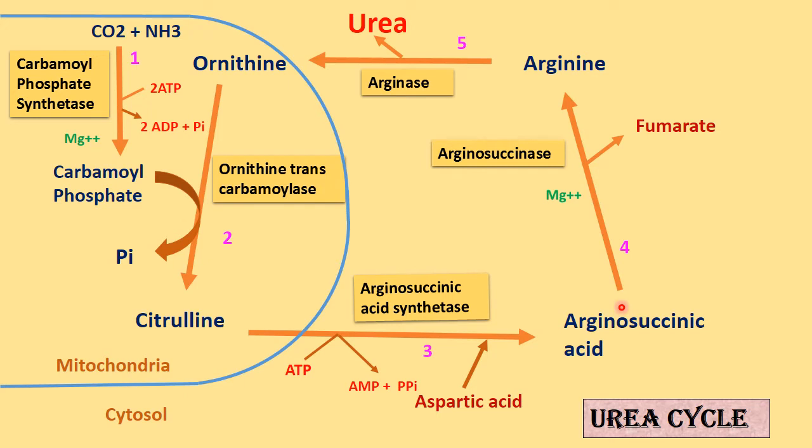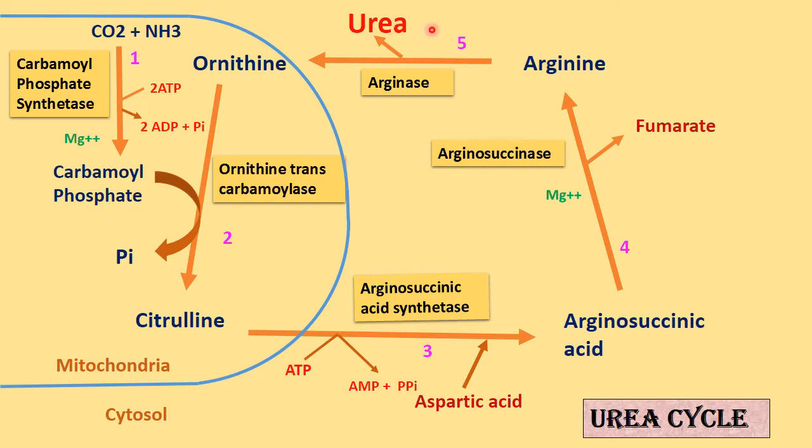Then this arginosuccinic acid is converted to arginine and fumarate is released. Aspartic acid enters and fumarate gives out, and this fumarate now enters TCA cycle, and the enzyme is arginosuccinase. So arginosuccinic acid synthetase also starts from A. Then arginosuccinase also starts from A, and the final enzyme is arginase, by which the guanidine group of arginine is hydrolyzed to form urea, and ornithine is released.